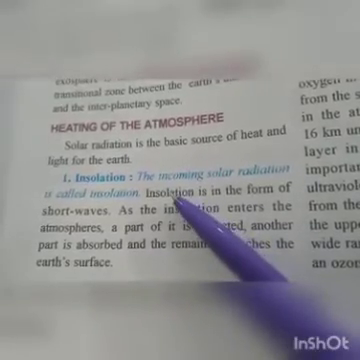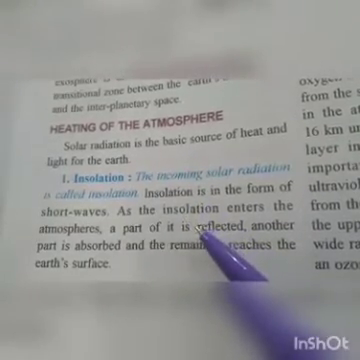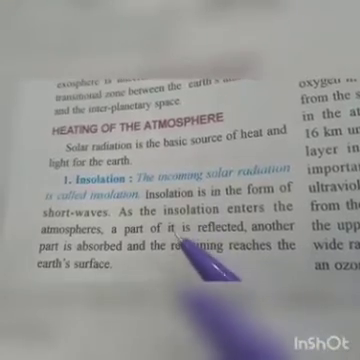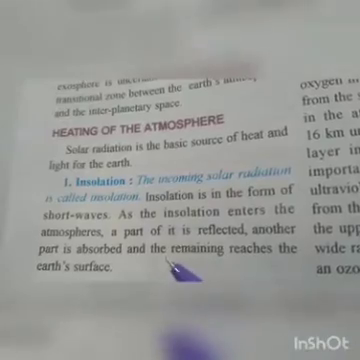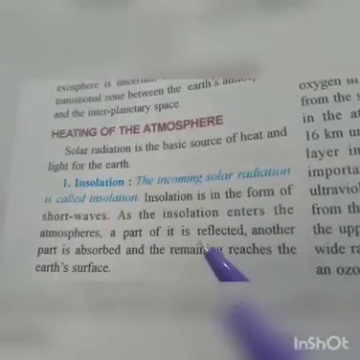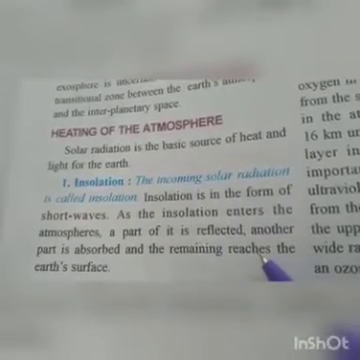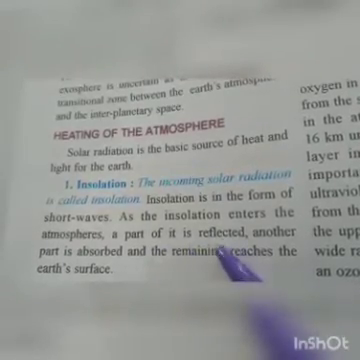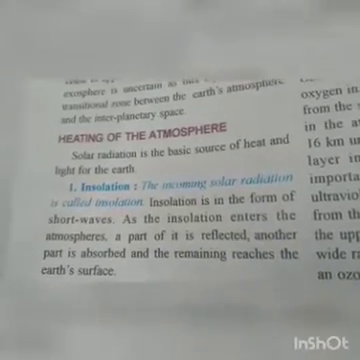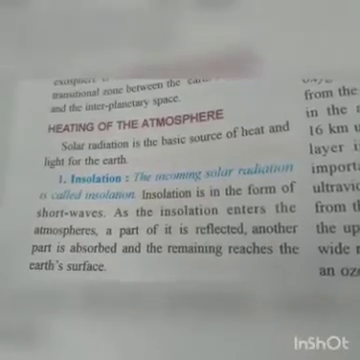So of the solar radiation that enters the atmosphere, only a part is absorbed in the atmosphere, and only a few reach the earth's surface, and a part of it is reflected back to the atmosphere, right?